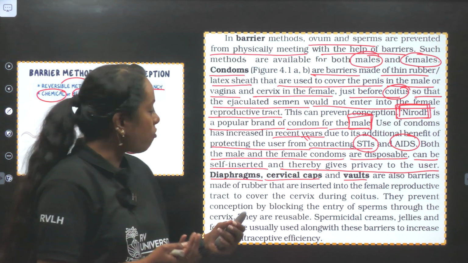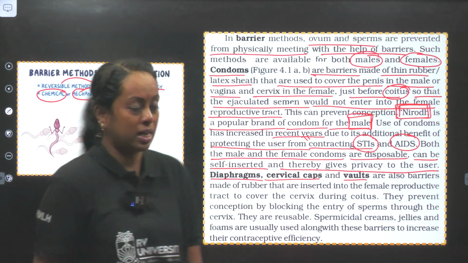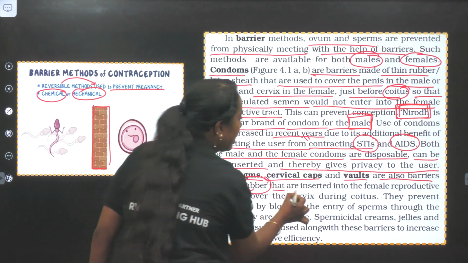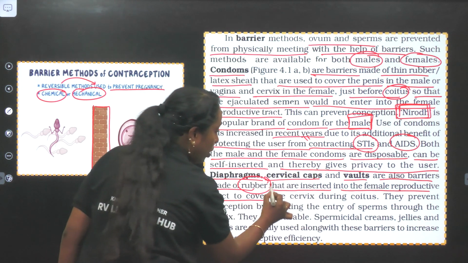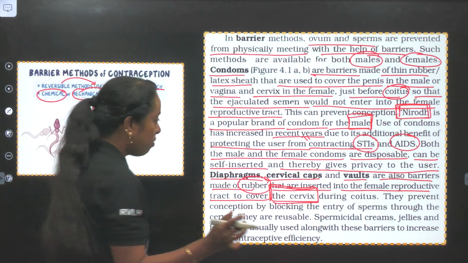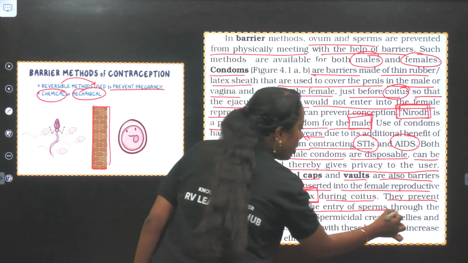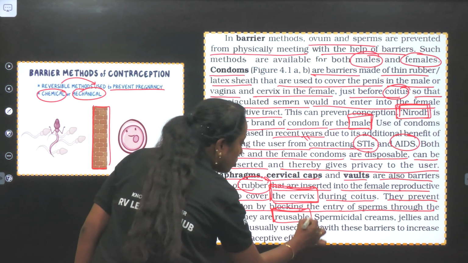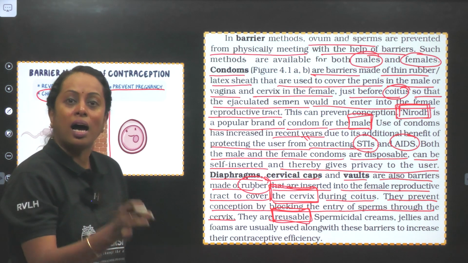Now, if you check the diaphragm, cervical caps and so on, they can be reused after being completely washed and sterilized. They are also barriers made up of rubber that are inserted into the female reproductive tract to cover the cervix. It doesn't use the word vagina; it says cervix. During coitus, they prevent conception by blocking the entry of sperm through the cervix. And check out this point: they are reusable. Male condoms are not reusable because ejaculation occurs in them.